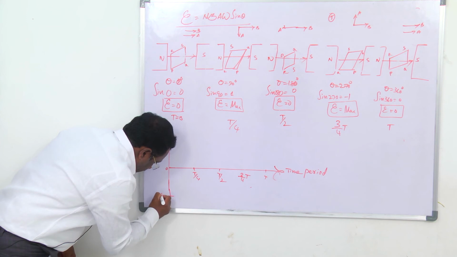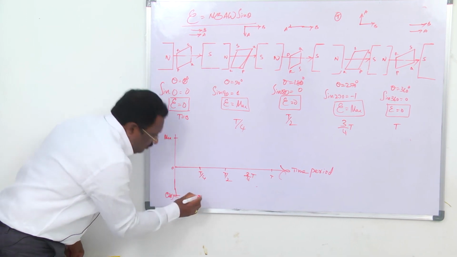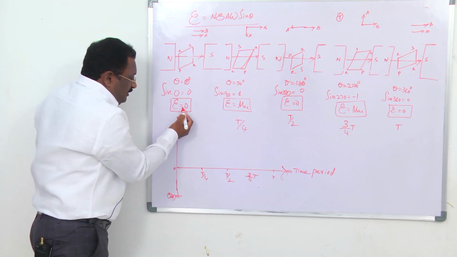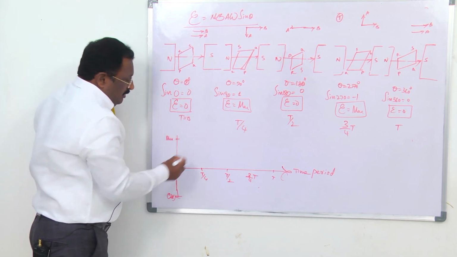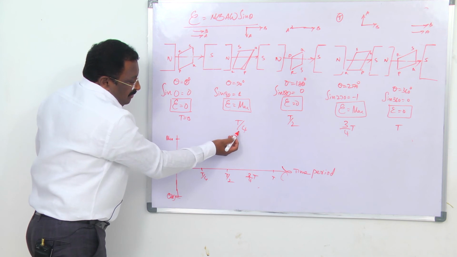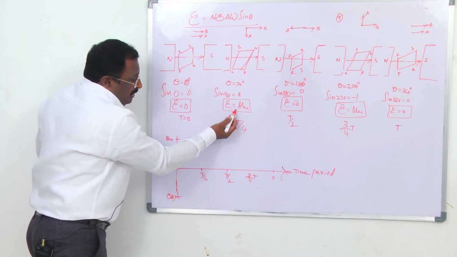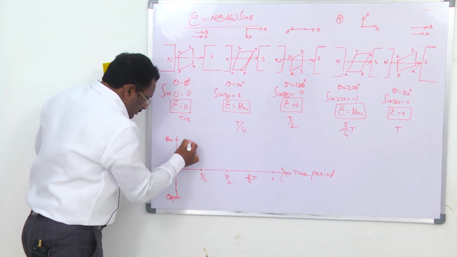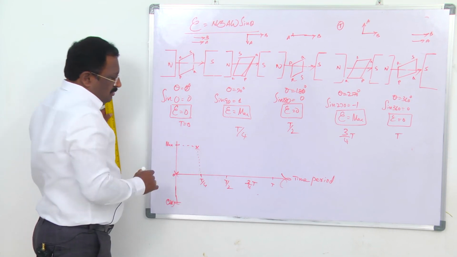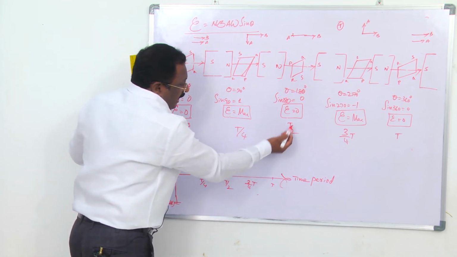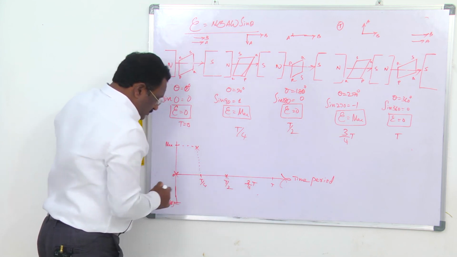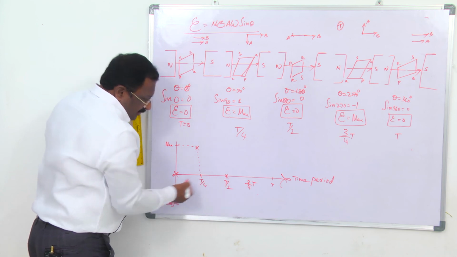Here also is the EMF maximum. Now, when the time period is 0, the EMF is how much? 0. After T by 4, after 1 by 4th of the time period, the induced EMF is maximum. After half of the time period, again the induced EMF is 0.